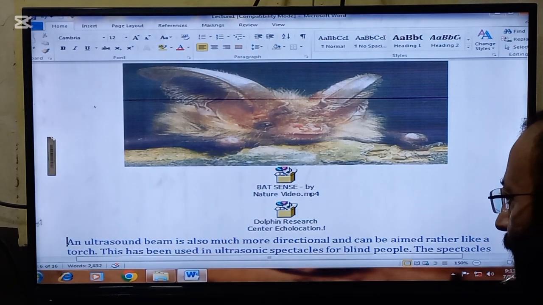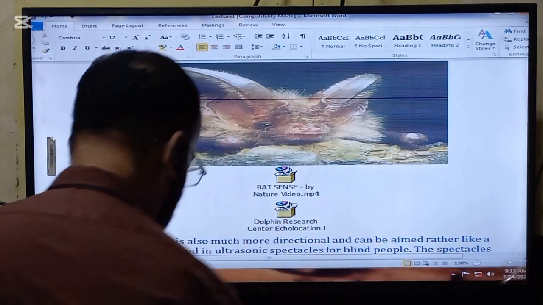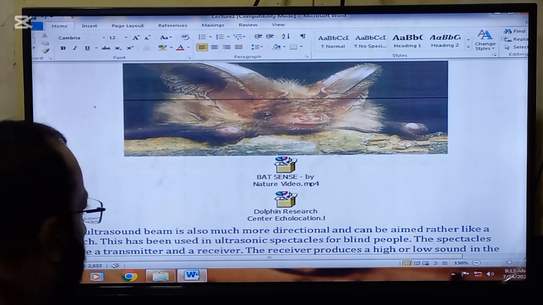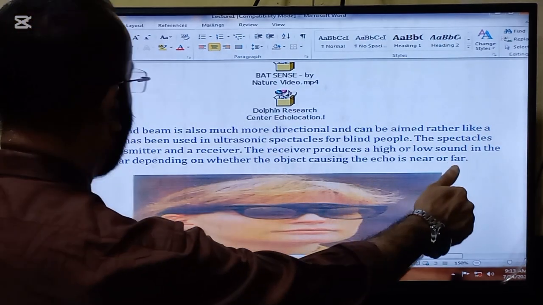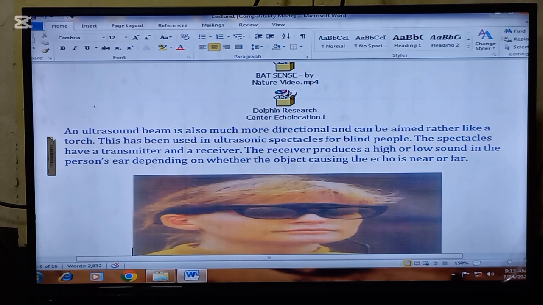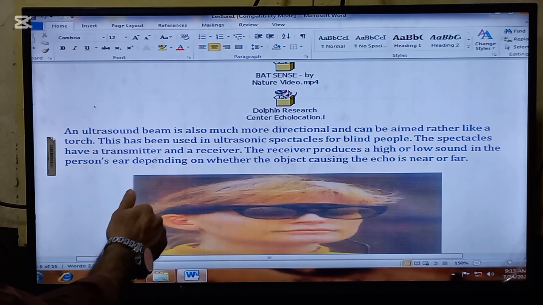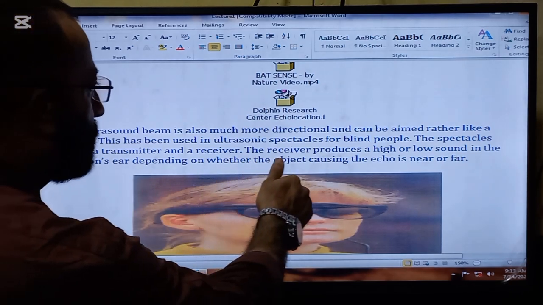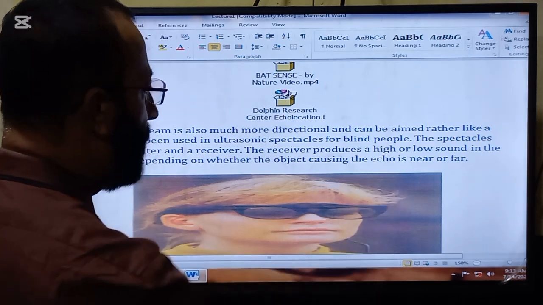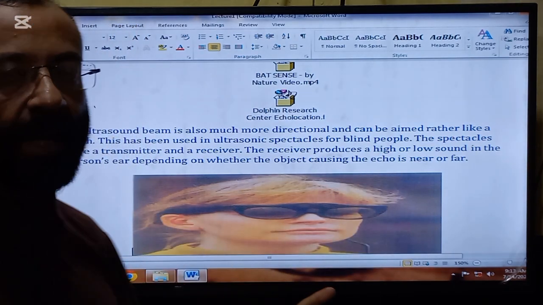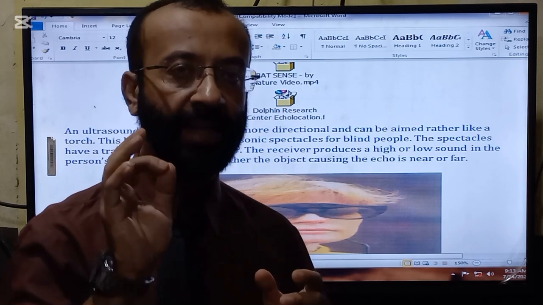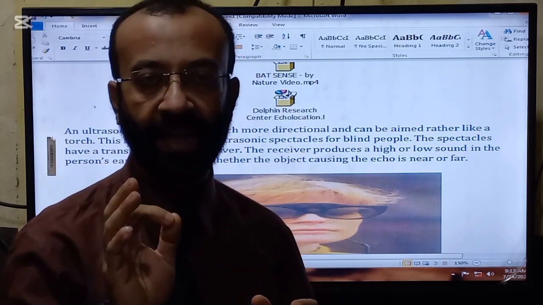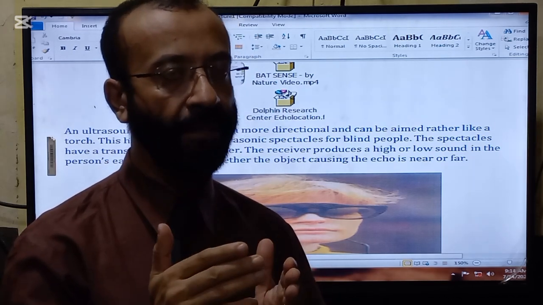Okay, moving further. An ultrasound beam is also much more directional and can be aimed rather than spreading like a torch. This has been used in ultrasonic spectacles for blind people. So this is the technique which is used by the dolphin and bats. The same technique the scientists are using for the blind people.